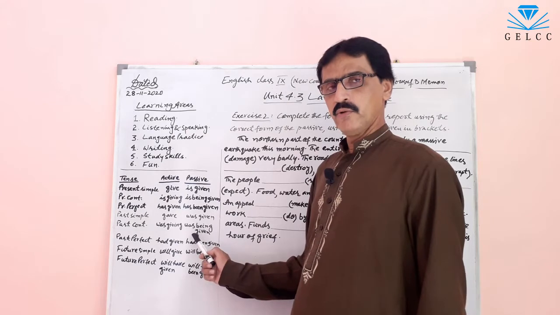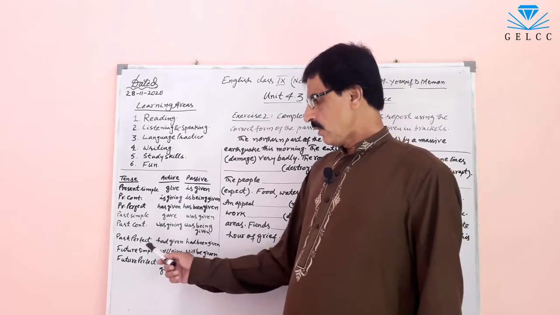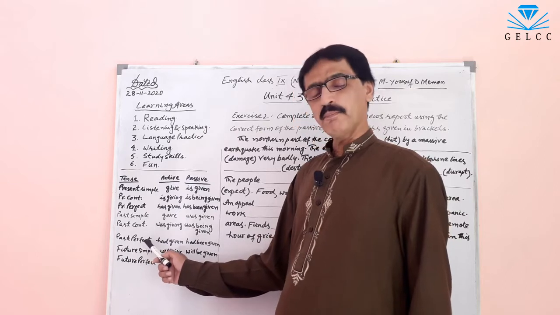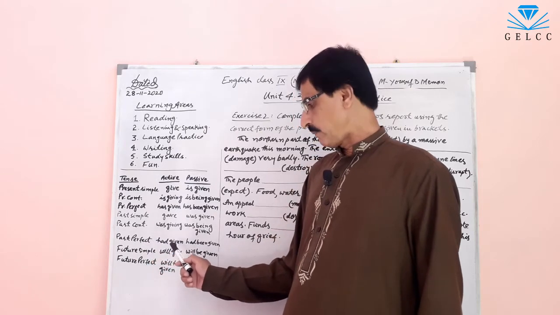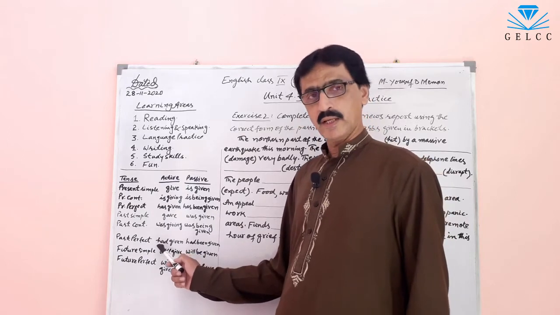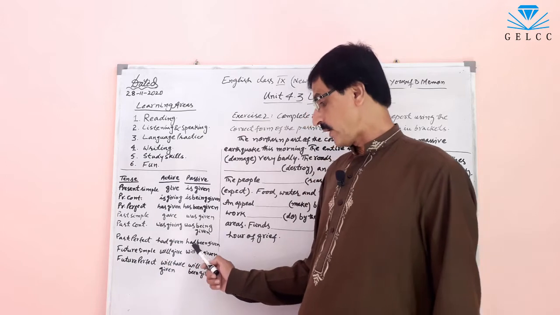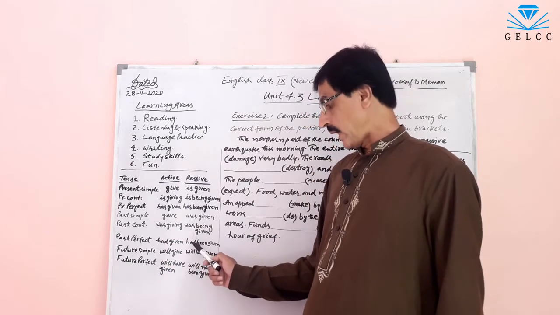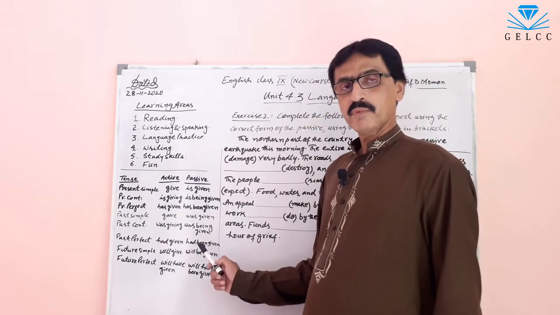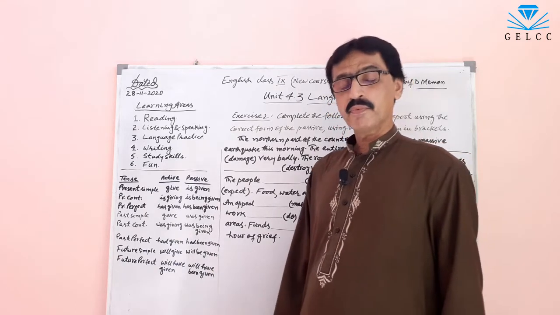Past perfect tense. In past perfect tense, third form of the verb is used and its helping verb is only had. Had given. This is active voice. And in passive voice, we will use been. Had been given. This is the passive voice in past perfect tense.